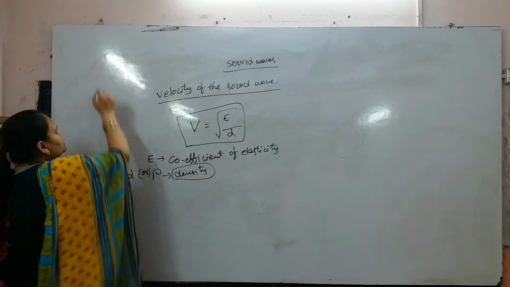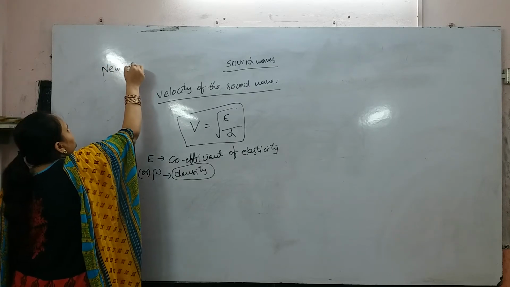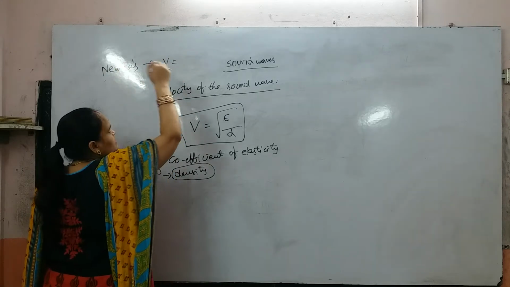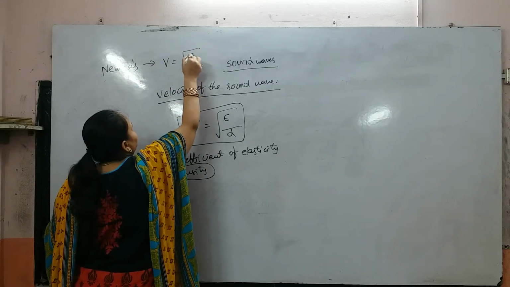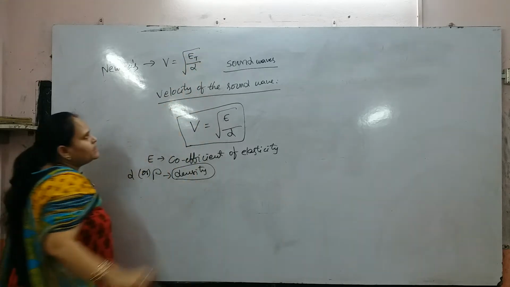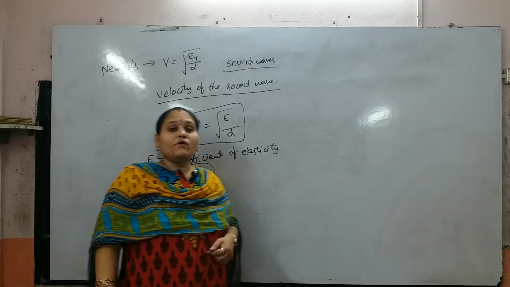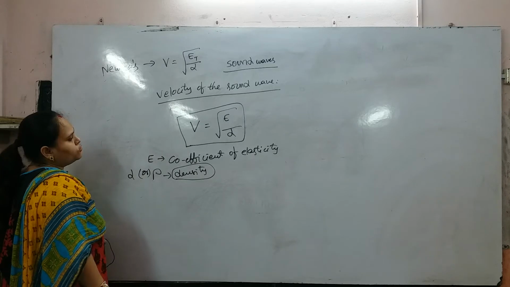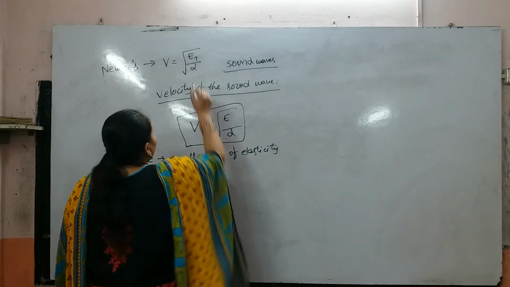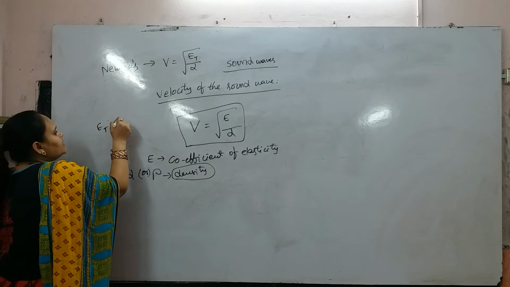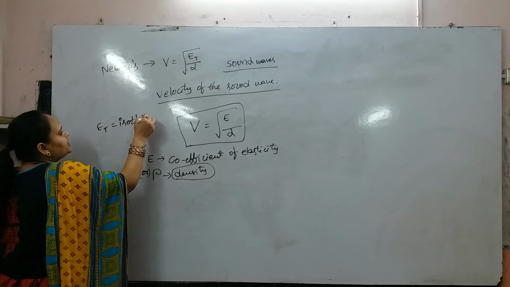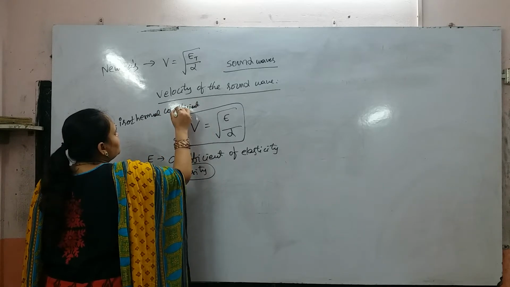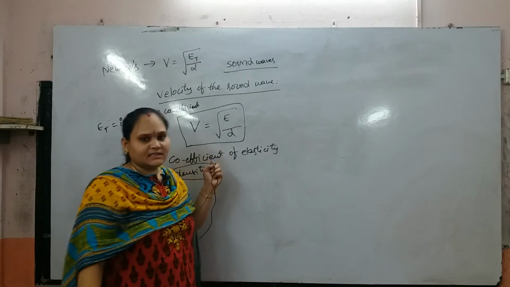Next, Newton introduced Newton's formula. Newton tells that the velocity of sound in a gas is given by the formula root of Et by D. Here Et is the isothermal coefficient of a gas.